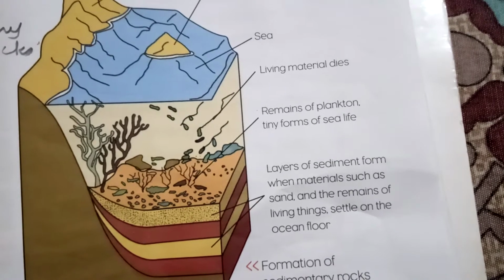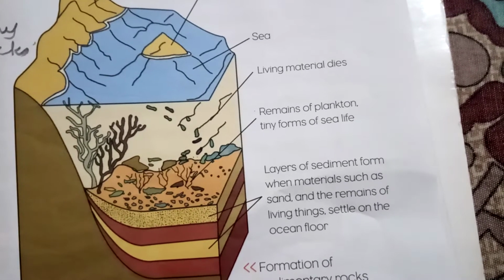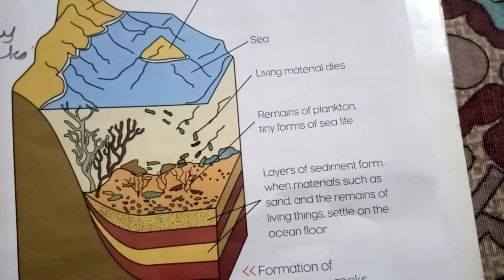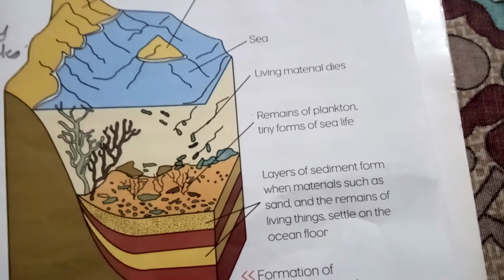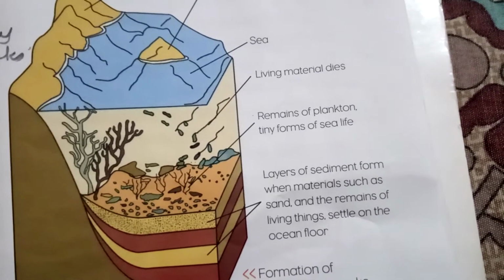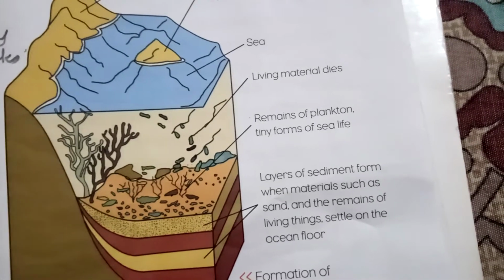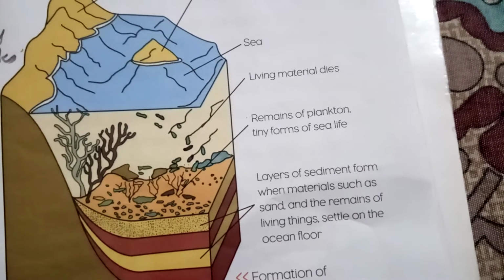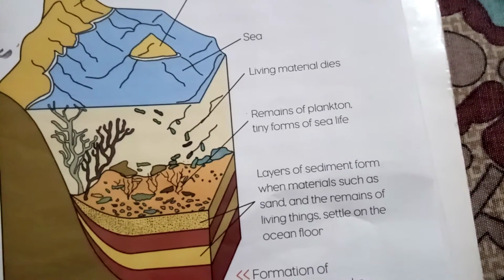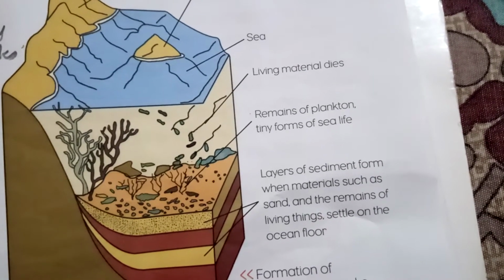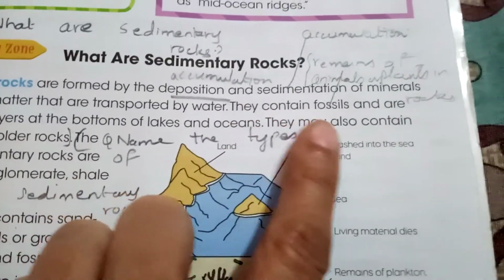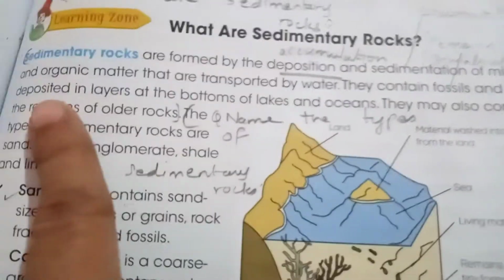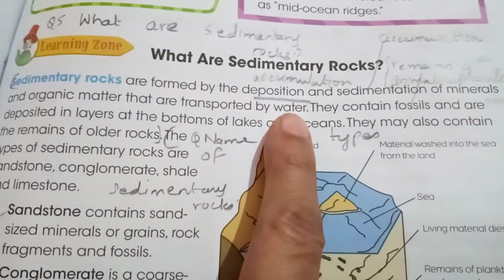So sedimentary rocks are formed by the gathering of minerals and organic matters that are transported by water, and the sedimentary rocks contain fossils and are deposited, they gather in the layers at the bottom of lakes and oceans. Now this is the definition of sedimentary rocks, and sometimes they also contain the remains of the older rocks that are behind. So this was one of the questions that I gave. Question number 5, what are sedimentary rocks? And the answer lies from here. Sedimentary rocks are formed by the deposition and sedimentation of minerals and organic matter that are transported by water. This is all.